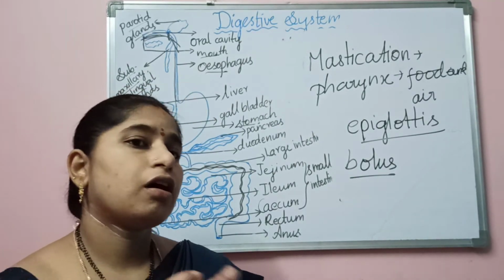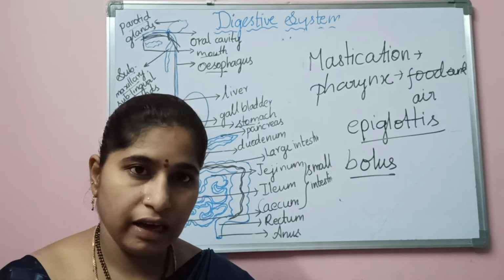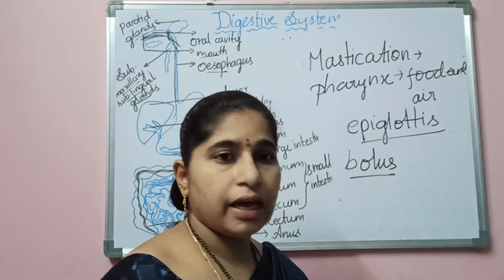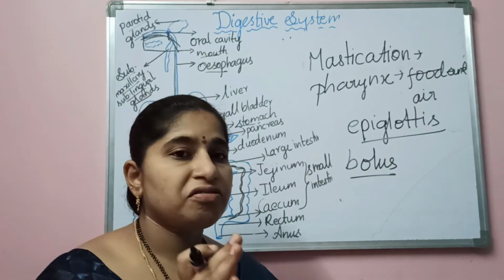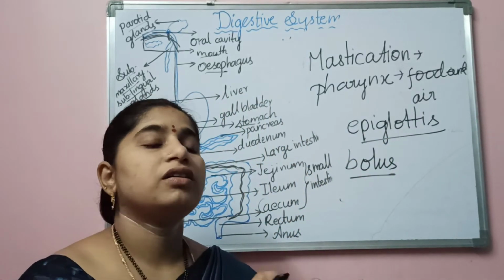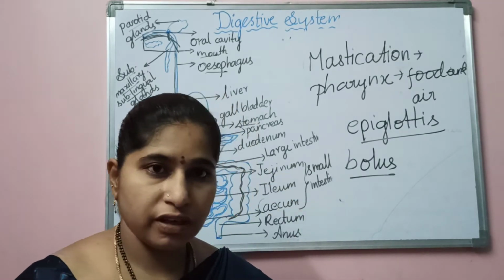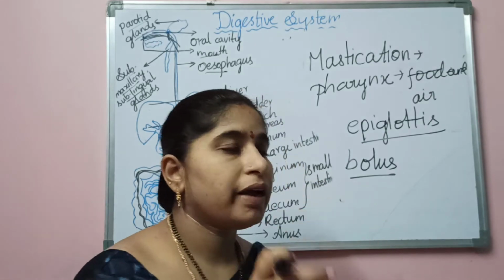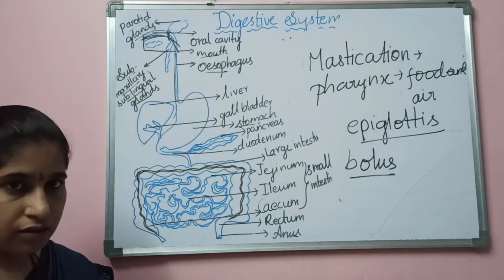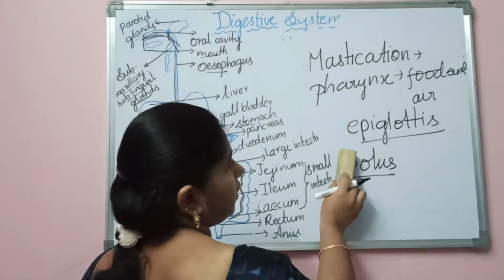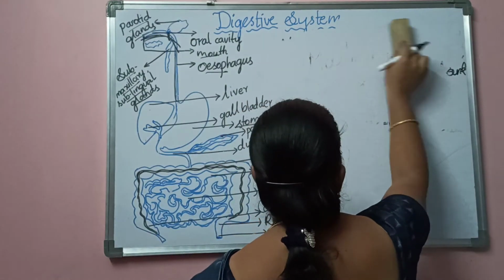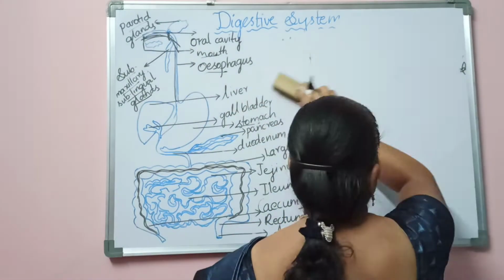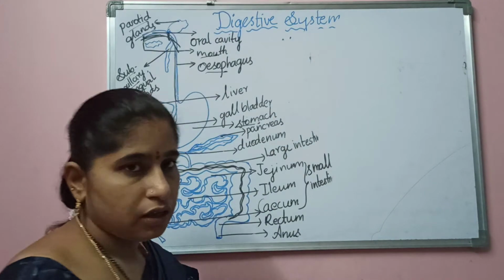The pharynx is a common passage for both food and air, and in the pharynx we have the epiglottis. The epiglottis is a flap-like structure that covers the pathway of the air for a while when we are swallowing the food, and the bolus enters into the esophagus. What happens in the esophagus? No digestion occurs in the esophagus.